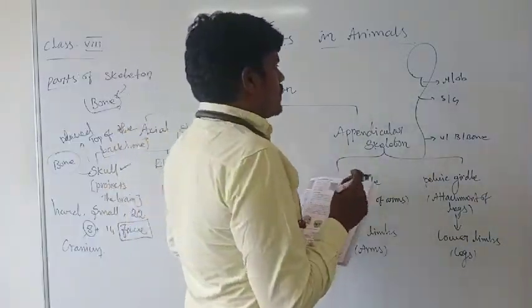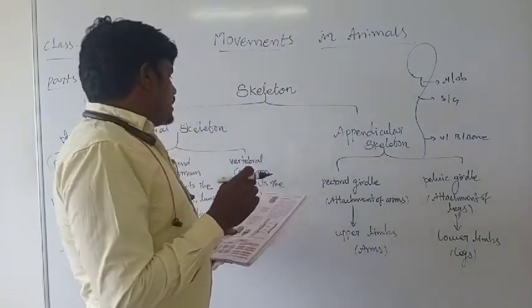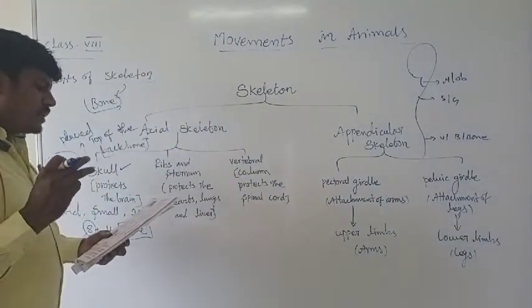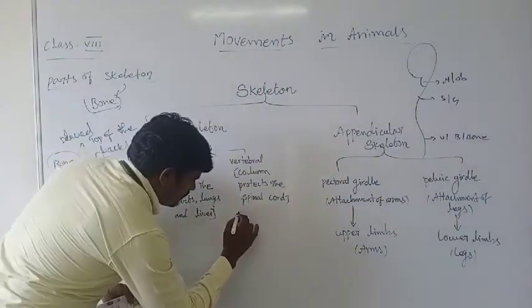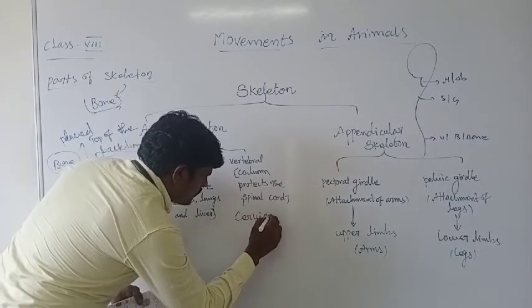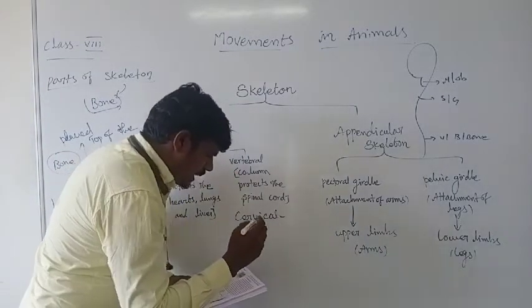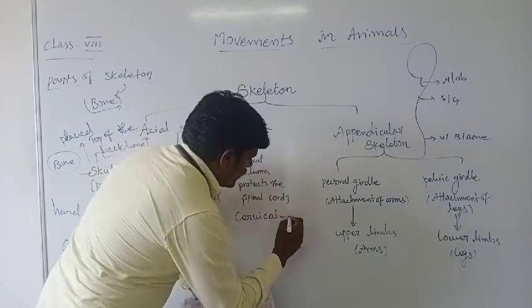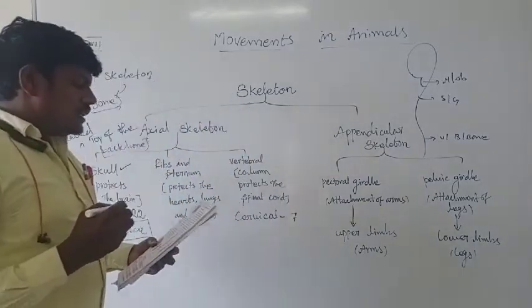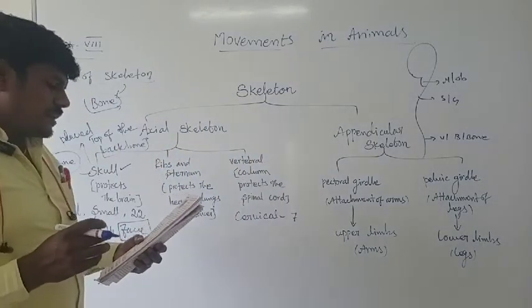So how many bones compose the vertebral column? It is present in major parts. The cervical, which has 7 cervical vertebrae, and the 12 lumbar vertebrae.